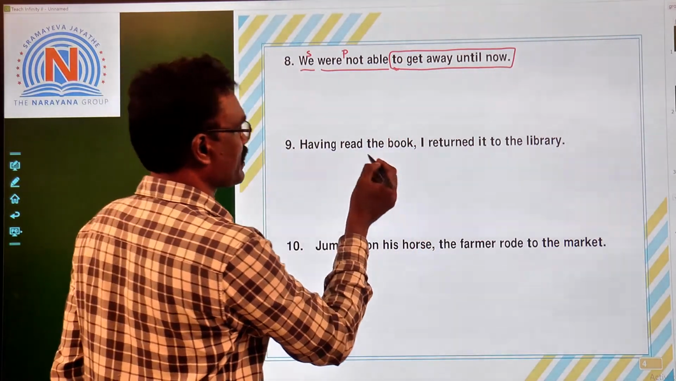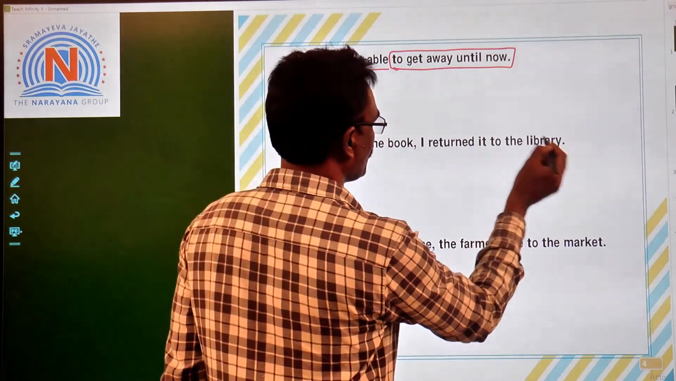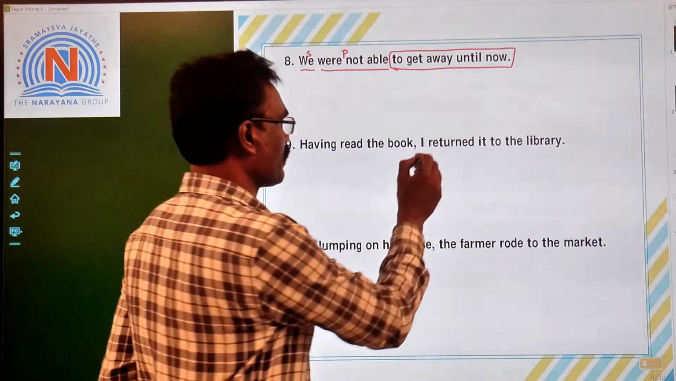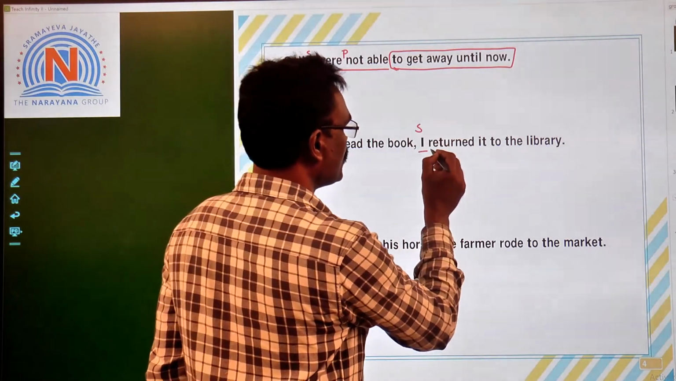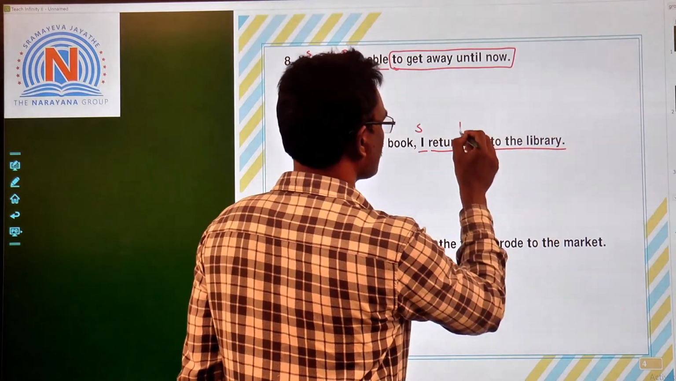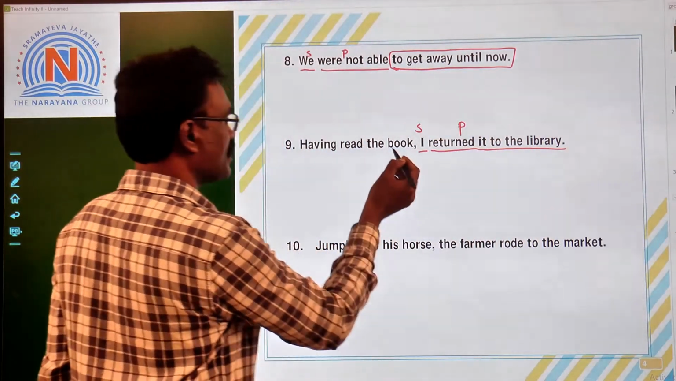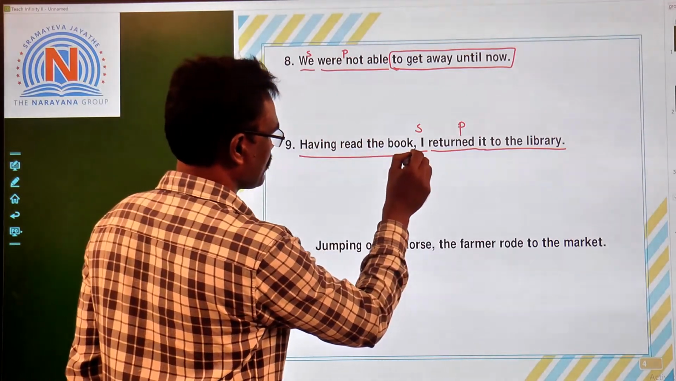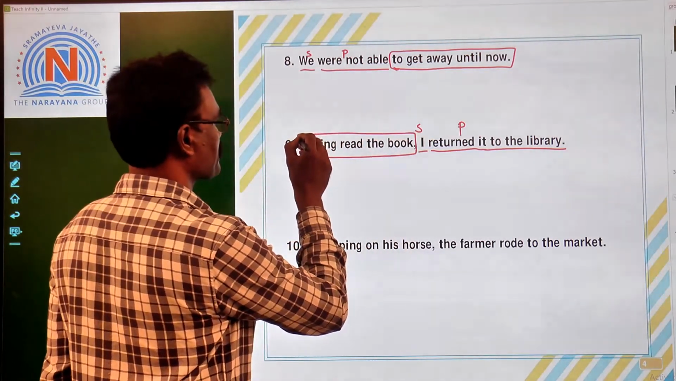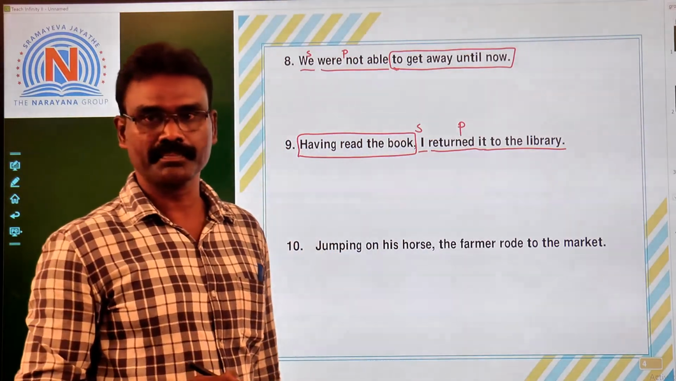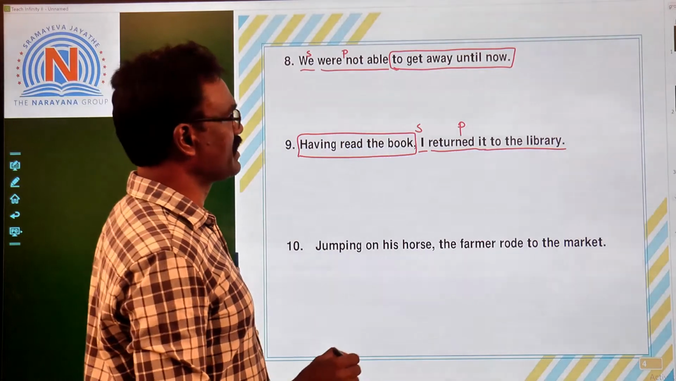Ninth one, having read the book, I returned it to the library. Right, children? So here, I, subject, okay? So this I, subject, returned it to the library, this is the predicate part. But observe this one, having read, having plus V3. In this part, the subject is missing and the meaning is also partial, right? So this is a non-finite clause.